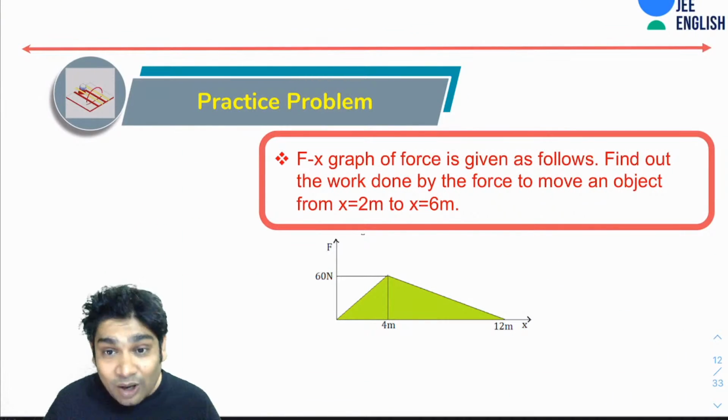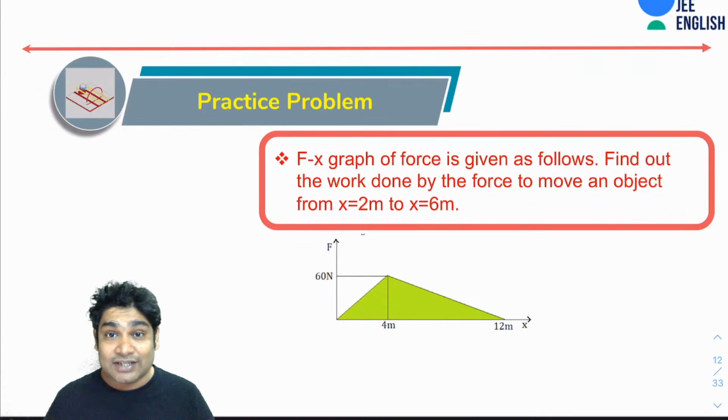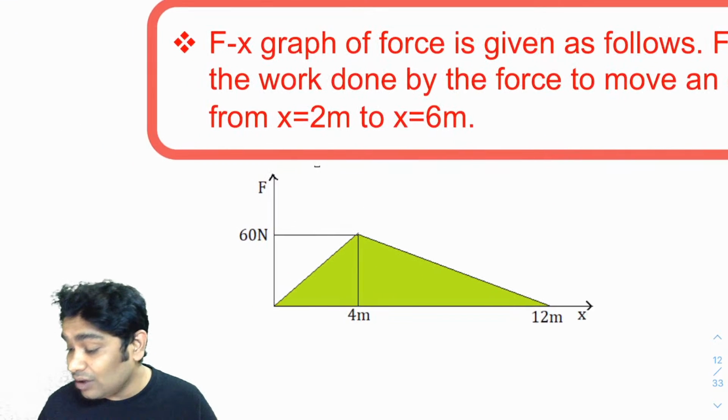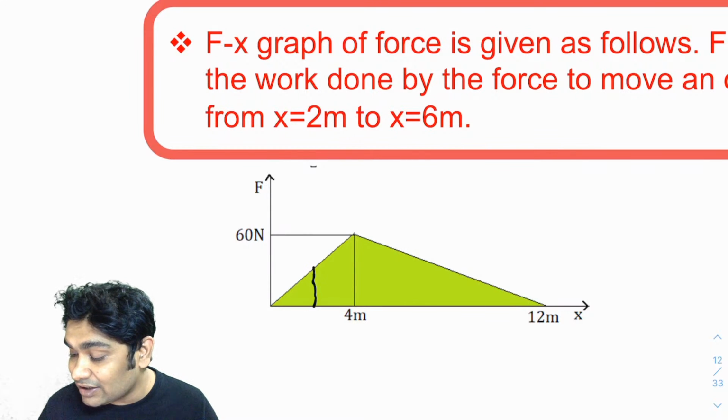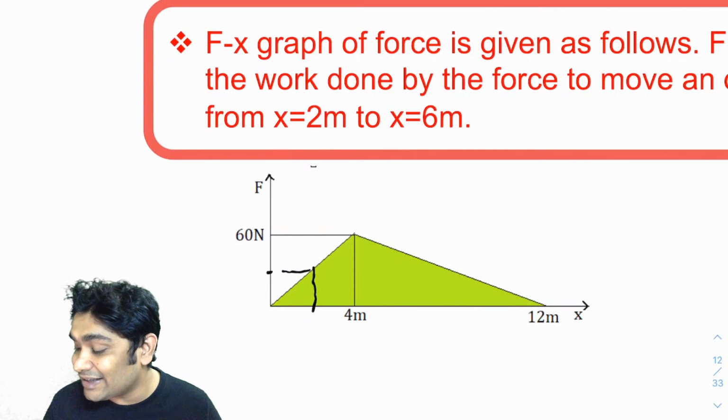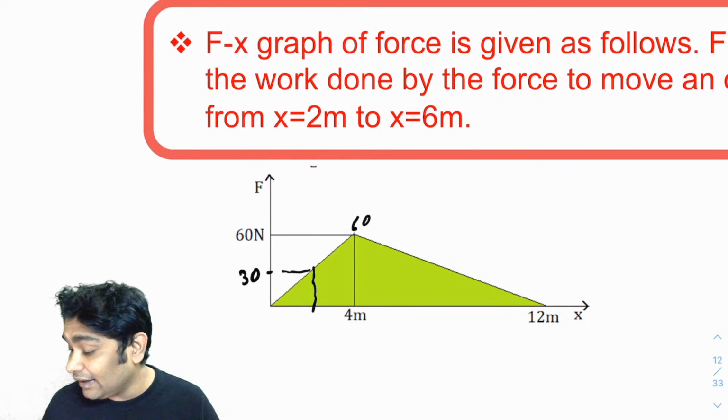Okay, so Pawan and Rishabh say that the answer for this is 360 joules. Let's see. At x equals 2, you will realize, since this is a straight line, if that is 60, then this would be 30, right? And at x equals 6, this is 2 beyond this. So let's try and find the area. This is 2.